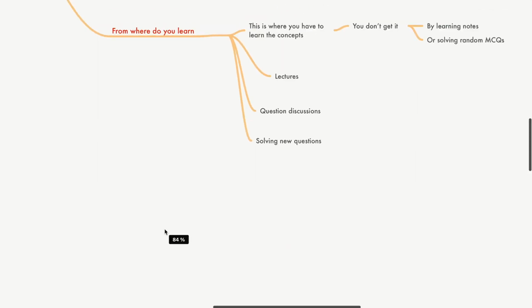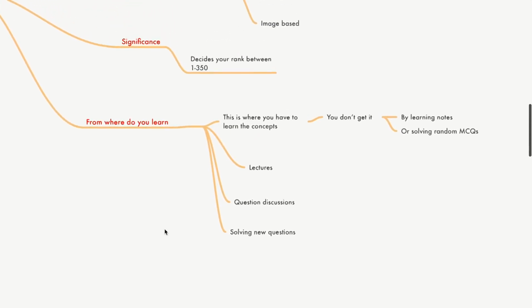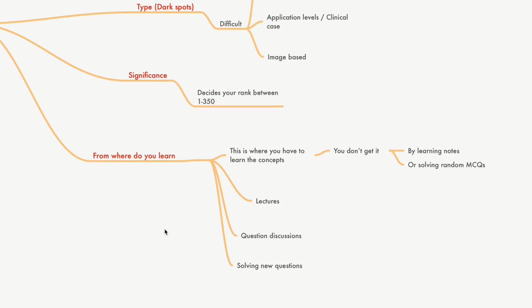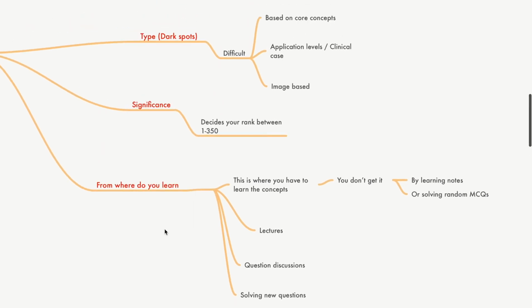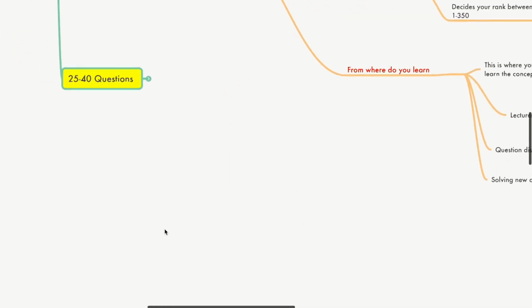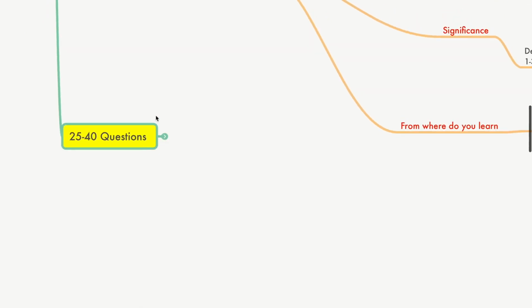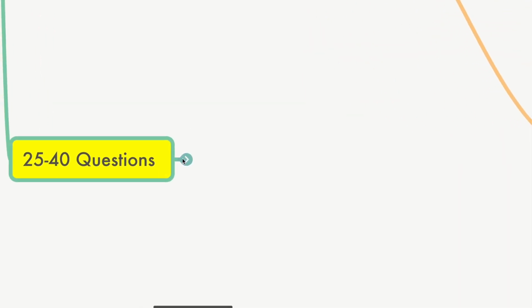So this is where you're going to get this type of question, and this is where the biggest problem happens for most students. Now, we are not over yet. We've got the last 25 to 40 questions. This is where people tell me, the exam was very, very difficult. If you get 40 such questions, people will say the exam was extremely difficult, even though the other 200 questions were good ones.